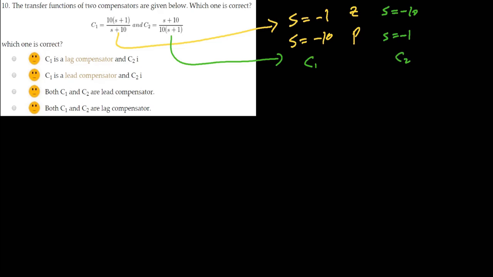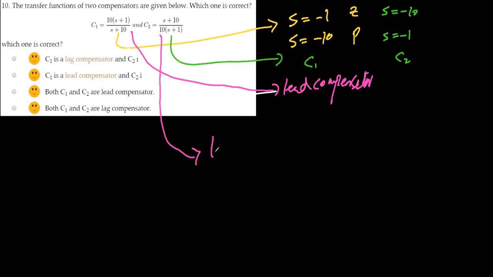So in first case, zero is near to origin as compared to pole. So this will be the lead compensator. And in second case, the pole is near to origin as compared to zero. So this will be my lag compensator. So C1 is lead compensator and C2 is lag compensator. So option B is the correct answer.